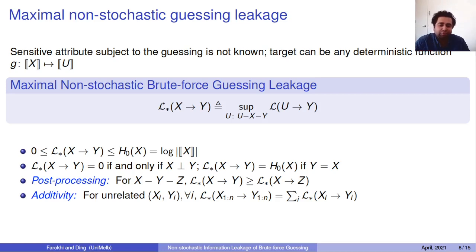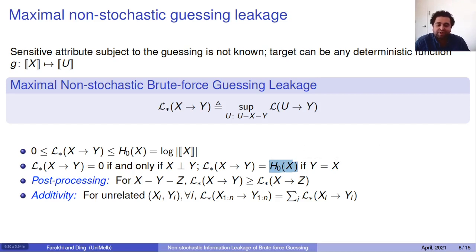And if we were to not change x when we are releasing it, so we don't worry about information leakage, or we don't do any kind of treatment when we are releasing x to the public, the amount of L star, the maximal non-stochastic brute force guessing leakage, is equal to the largest value that it can take, which is the zero order or the Rényi entropy.